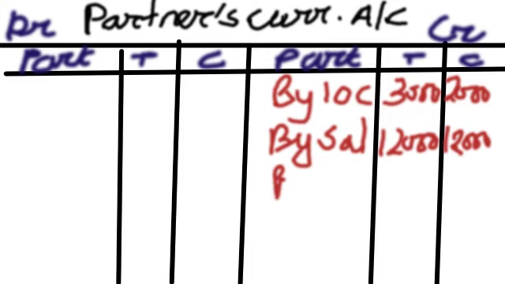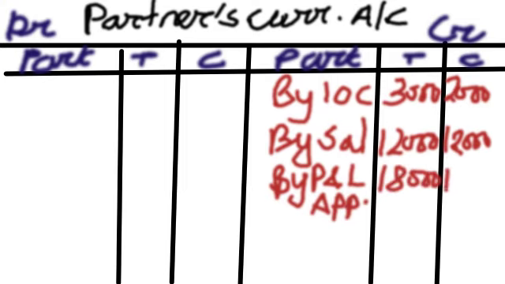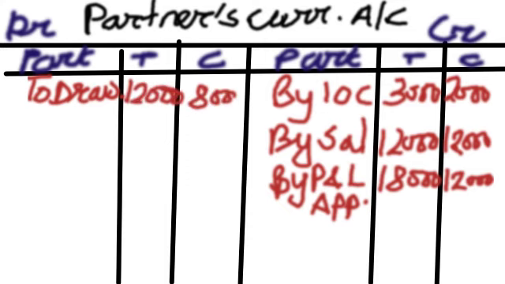Then we take the P&L appropriation profit. That profit also we transfer here in the current account, 18,000 and 12,000. Then the next item is drawings, which is given for Tripathi and Chauhan. That also you have to write, and then you have to calculate interest on drawings at the rate of 5% on their drawings.